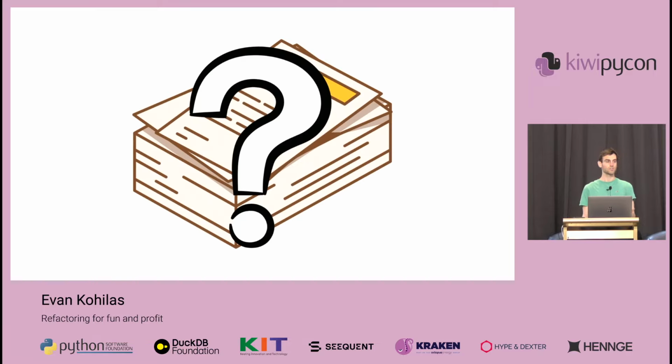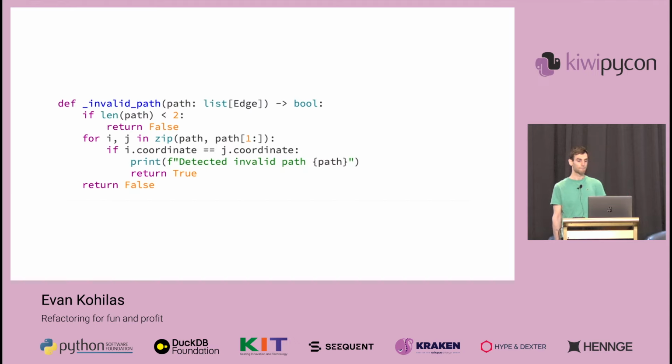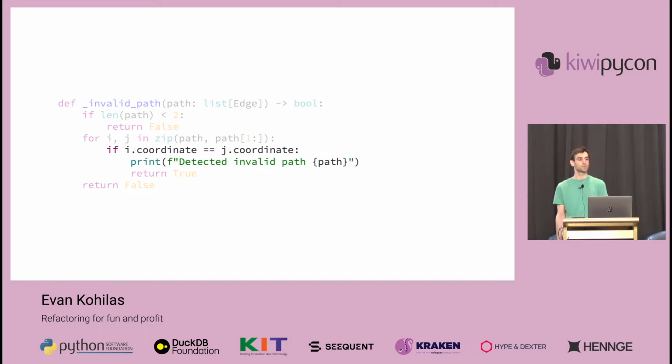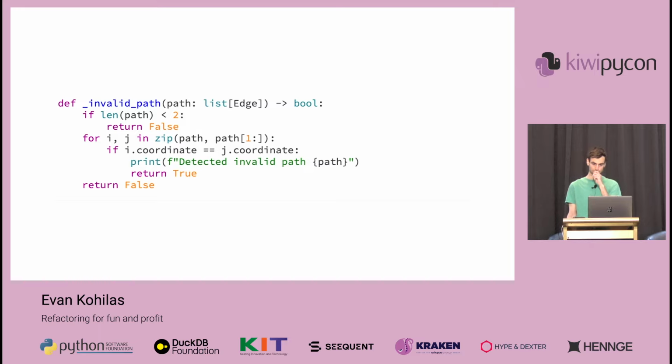how documented is your code? For example, let's take a look at this path validation function. From reading this, we can tell that this checks whether the path given is invalid by checking if two adjacent edges are on the same coordinate. But notice how this code was so messy that I had to walk through it to explain it.